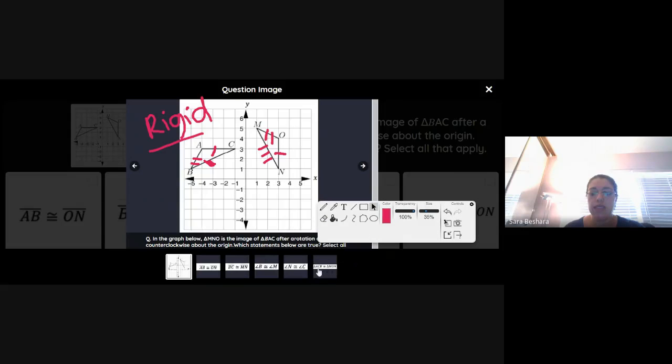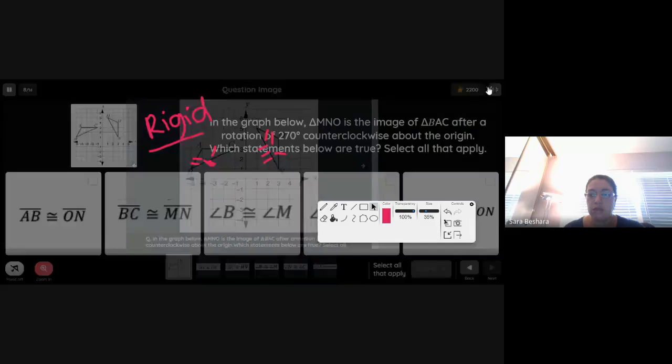Then it says ACB is congruent to MNO. Let's see, this goes down.